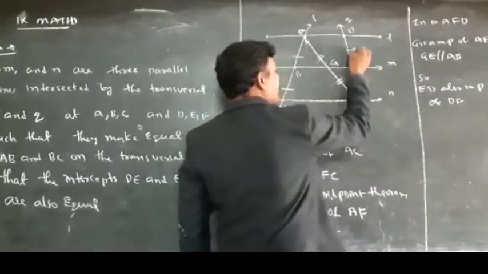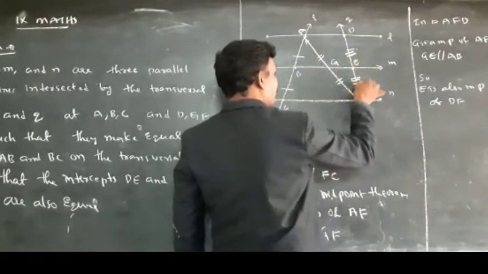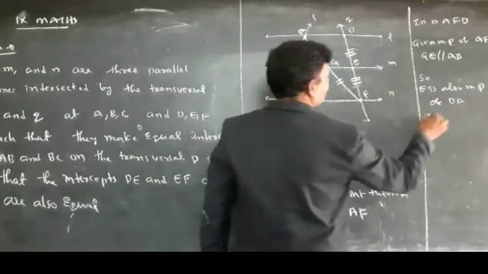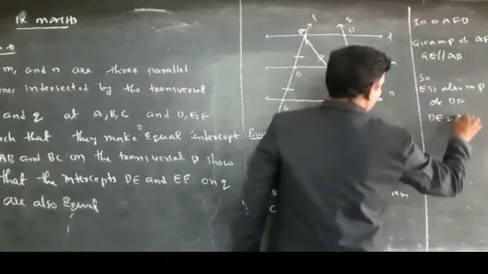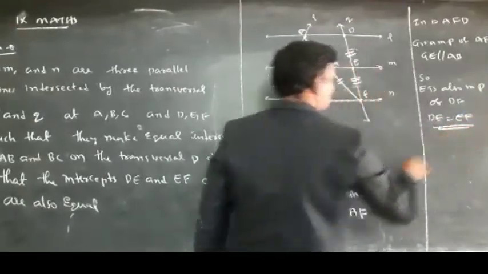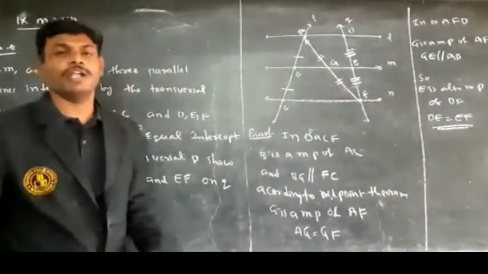So, what can we write about the midpoint? The length of DE and the length of EF are both equal. So, DE is equal to EF. It means Q is also making equal intercepts.